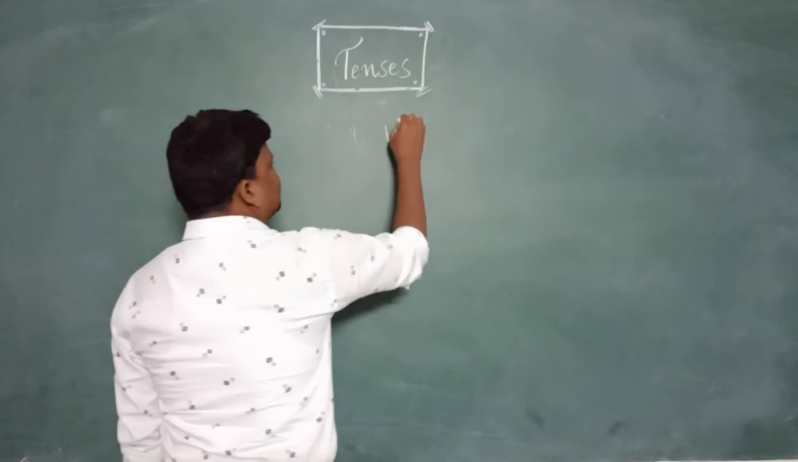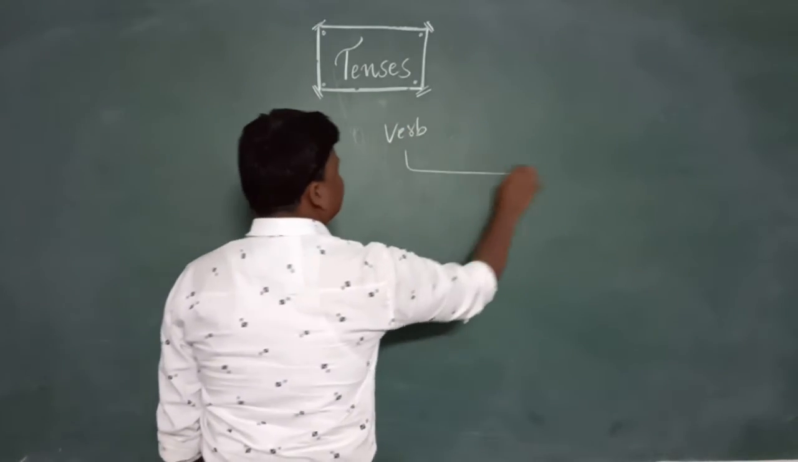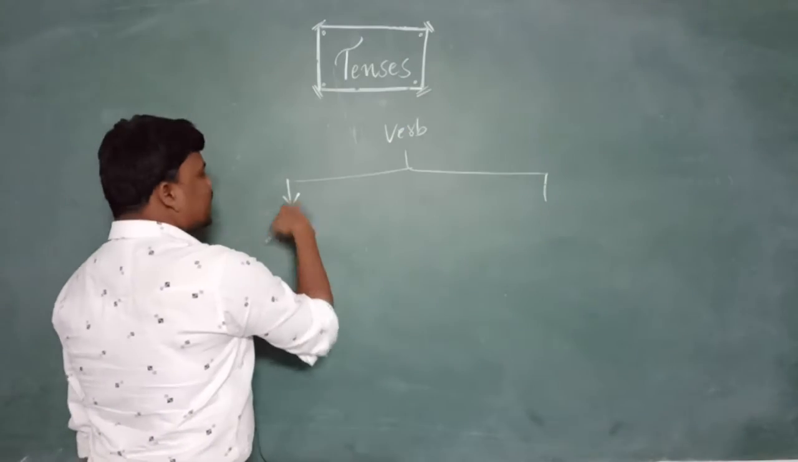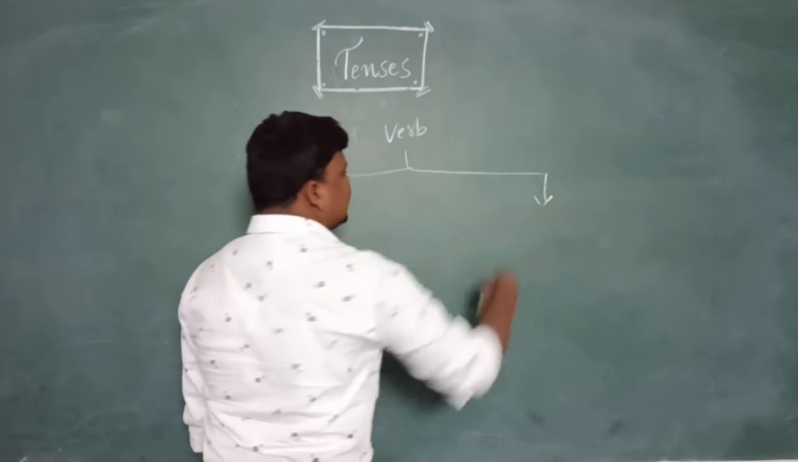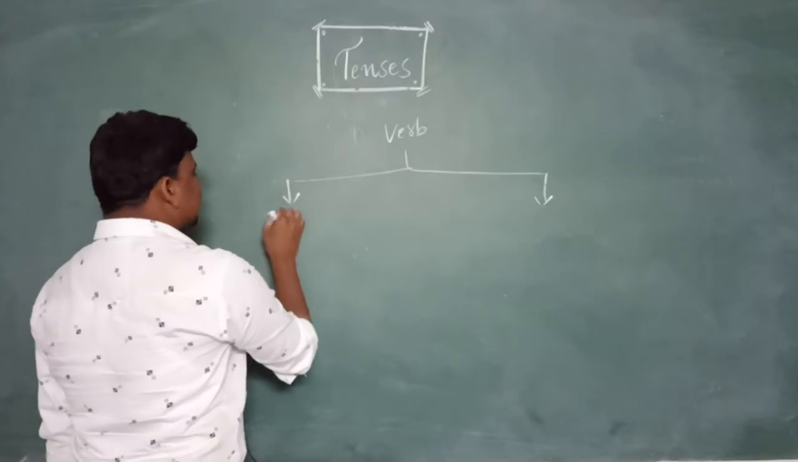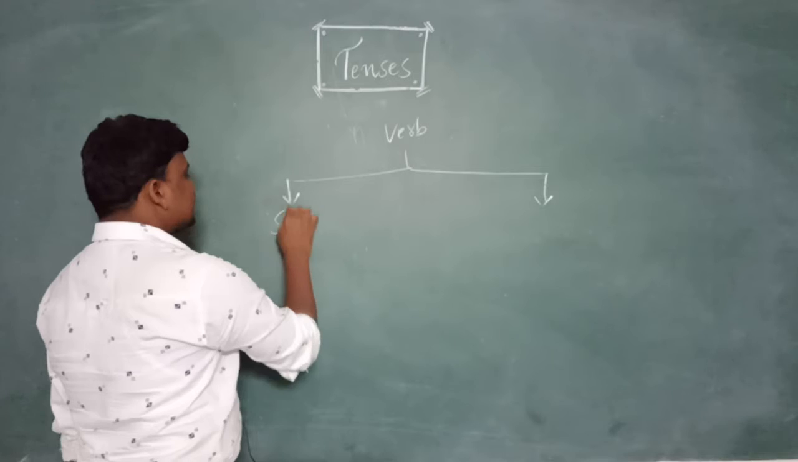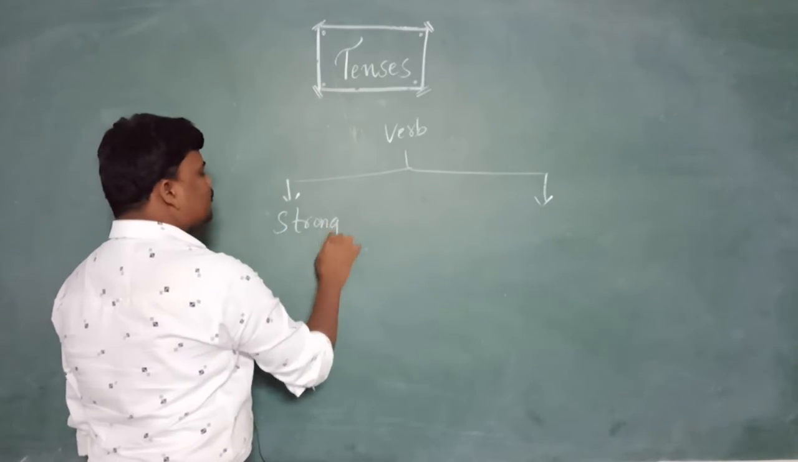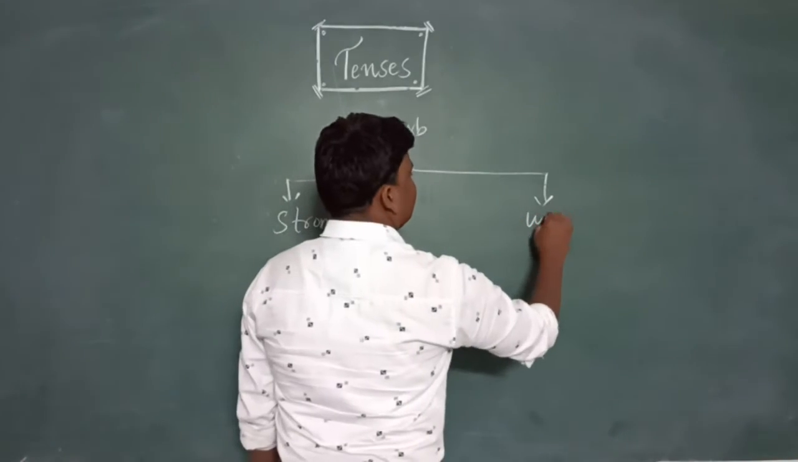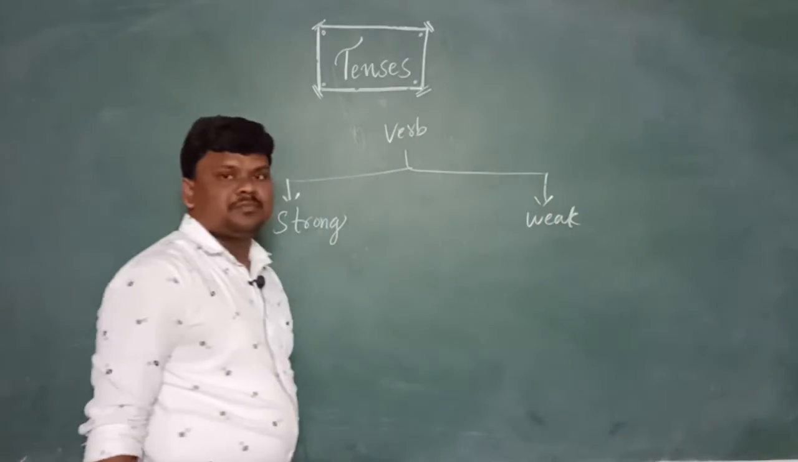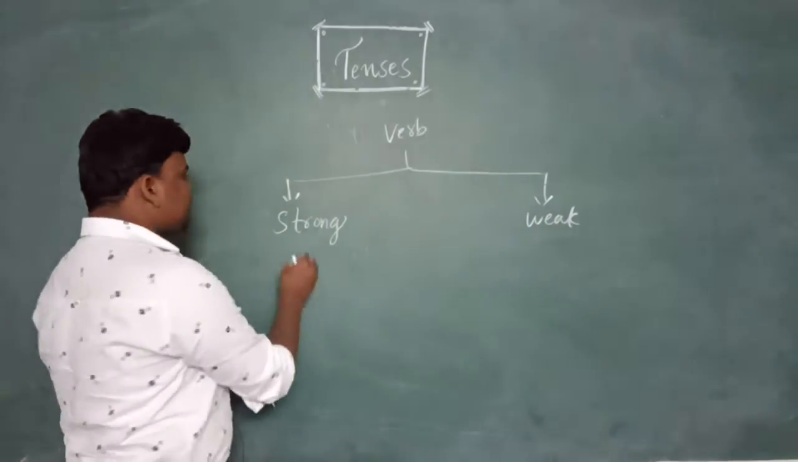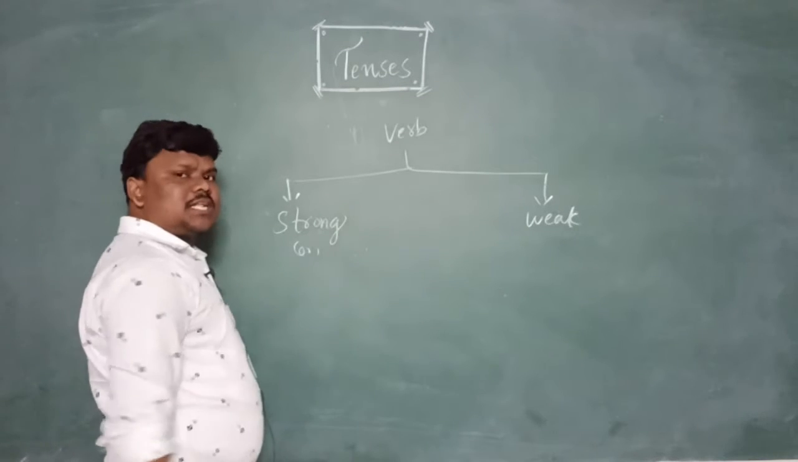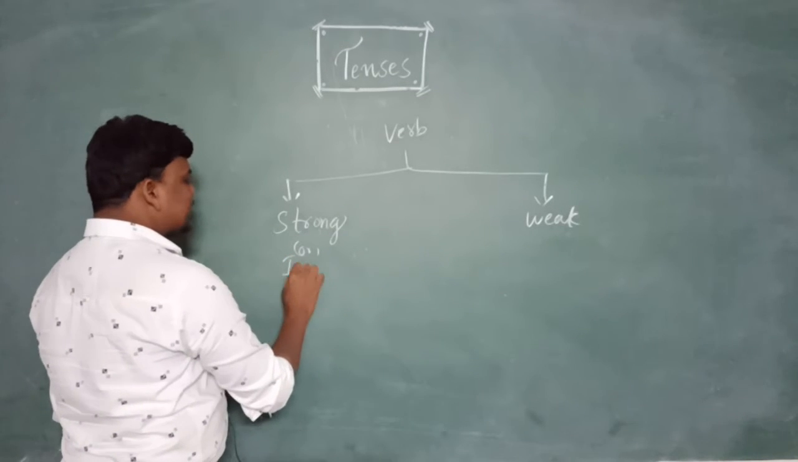Verbs are divided into many types, and mainly there are two types. The first is the strong verb, and the second is the weak verb. A strong verb is also called an irregular verb.